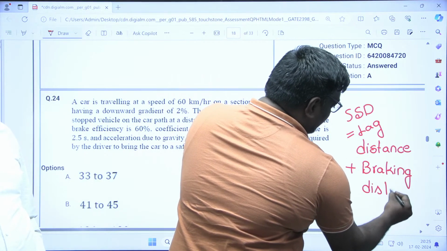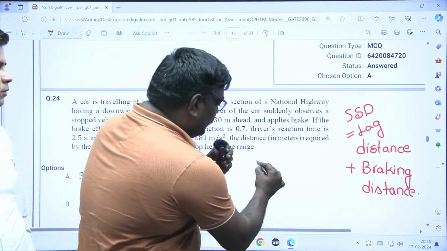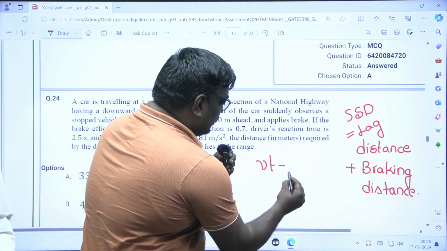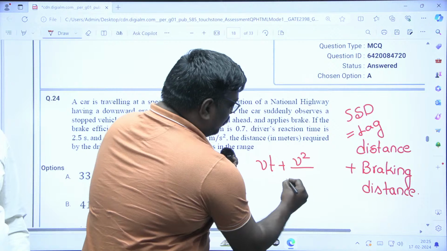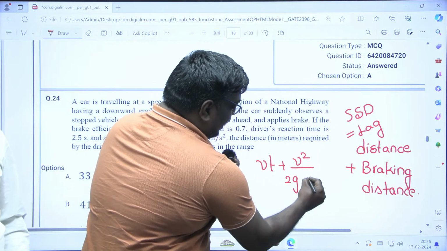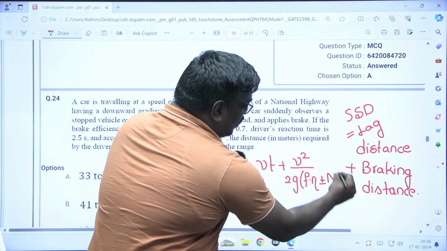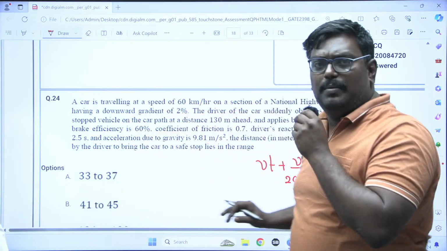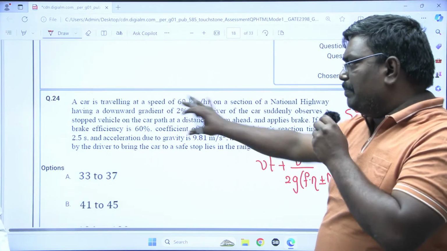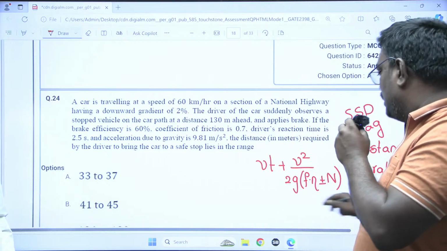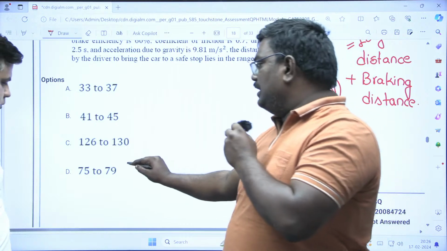I'll tell you one thing: when I talk about SSD, we have the formula Vt plus V squared upon 2g(f times efficiency plus or minus n). If it is an ascending gradient, it will be positive. If it is a descending gradient, it will be negative. So if you solve by plugging all these values in this formula, you will get a value of 77, I think. So option D will be correct.